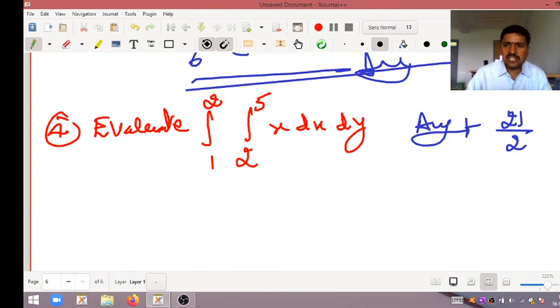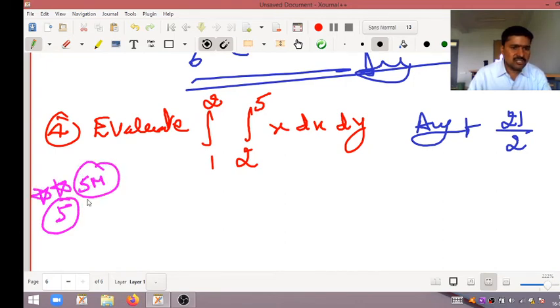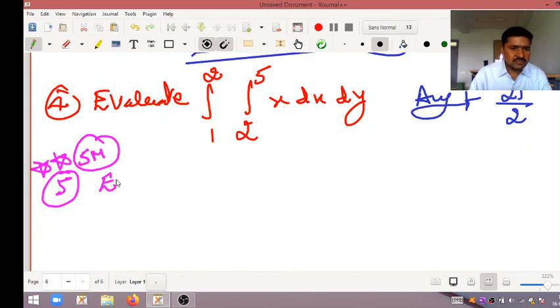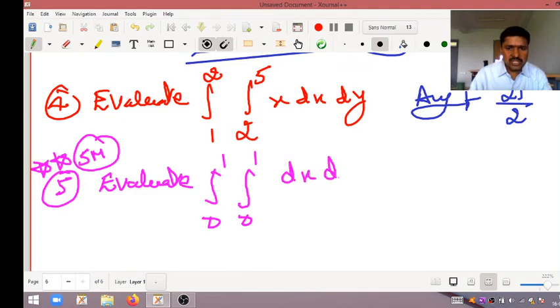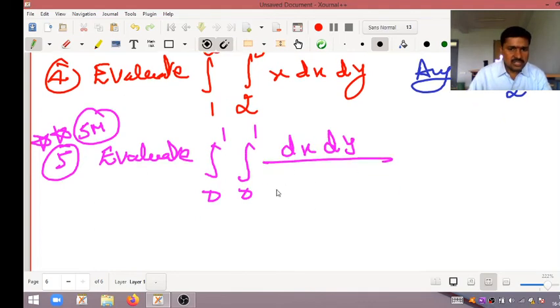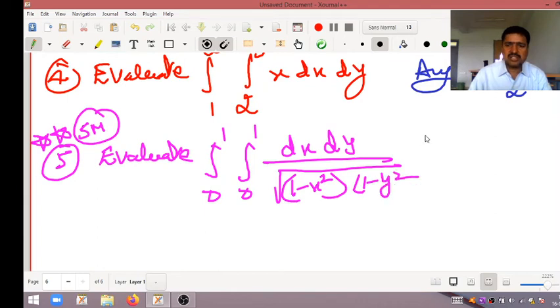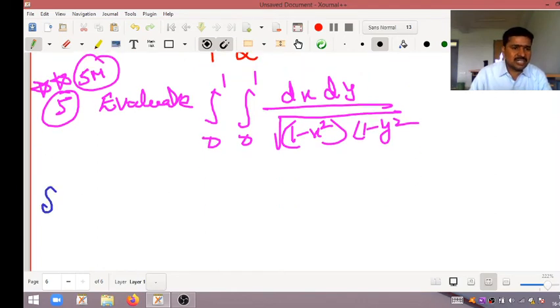So next I move on to the next question. Fifth question. This is very important. The fifth question is important for 5 marks. Okay, evaluate the integral 0 to 1, dx into dy divided by square root of 1 minus x square into 1 minus y square. This is one beautiful and interesting problem. I will move on to the solution part.